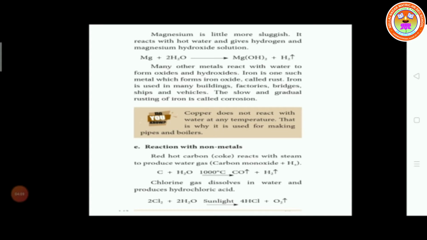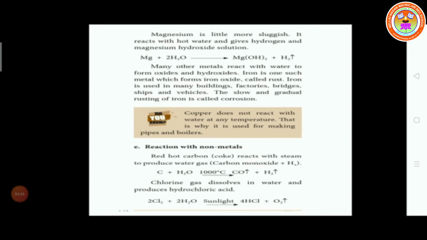Copper does not react with water at any temperature. That's why it is used for making pipes and boilers. Copper does not corrode at any temperature, which is why we use it for pipes and boilers.